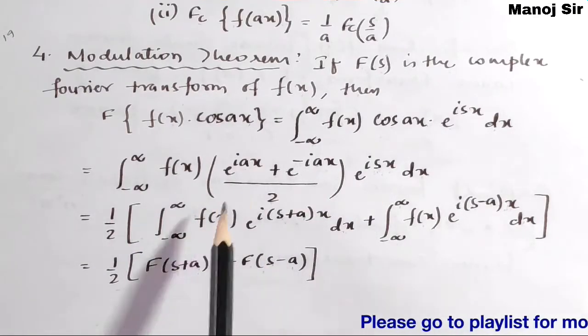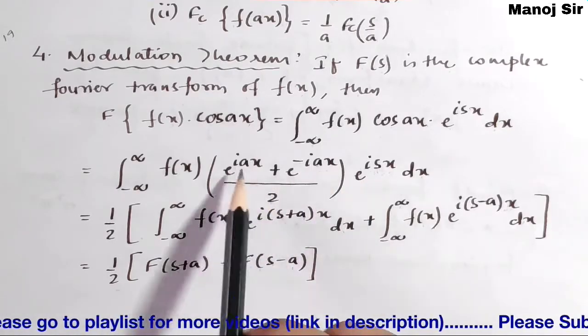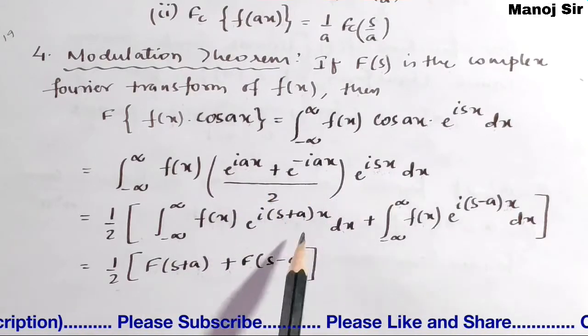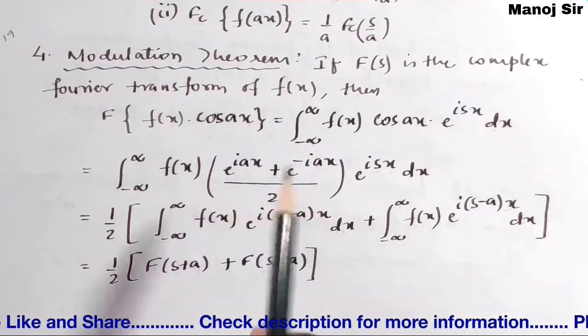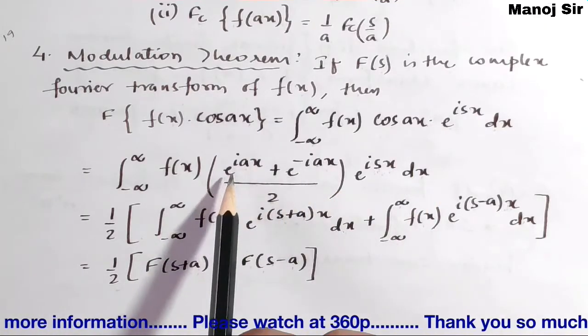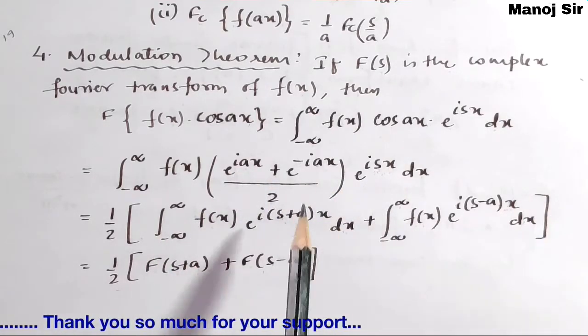The integration from minus infinity to plus infinity of f of x into this into this gives me e to the power i into s plus a into x, because ix is common. Since we are multiplying both and the base is common, the powers will add up.